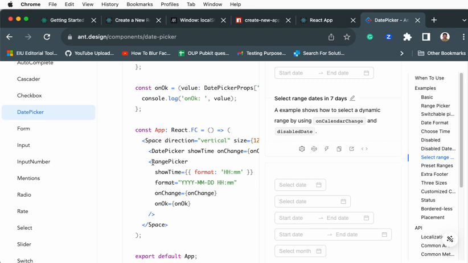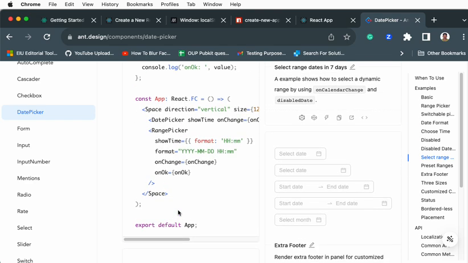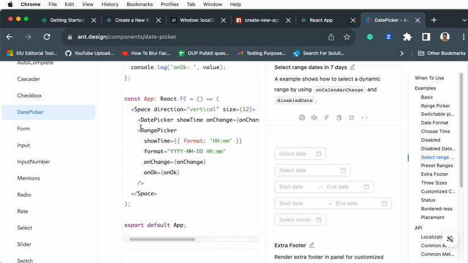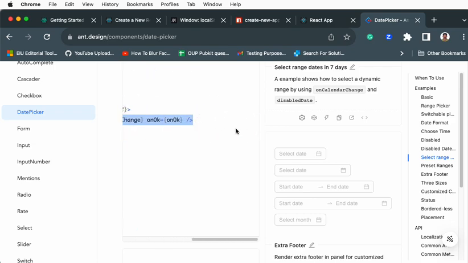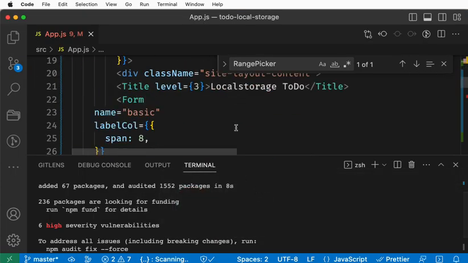In order to put the date range, here they have the date picker. Just copy the date picker and the range picker. We don't need a range, in the sense of from this date to this date. We don't need a date range. We can copy and go ahead and paste.